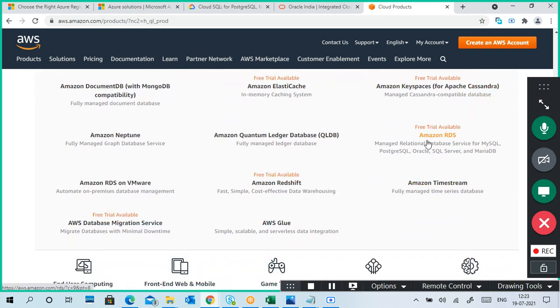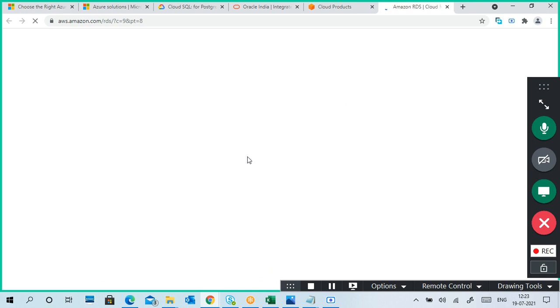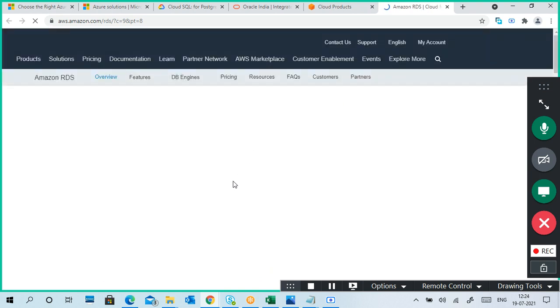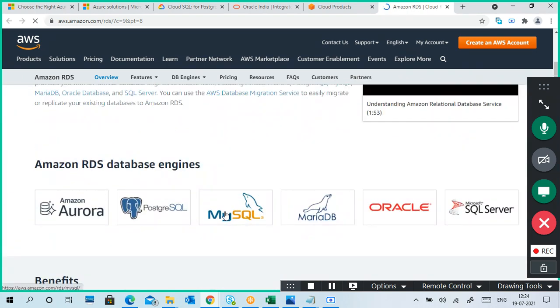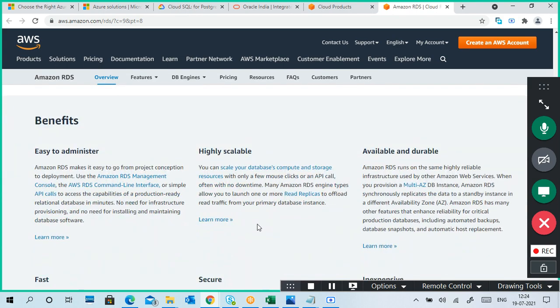Yeah, here it is. Amazon RDS provides MySQL, PostgreSQL, Oracle, SQL Server, MariaDB. So these are different database servers it is providing directly. If you go there, which one do you want? You want Oracle database engines, or MySQL services, or PostgreSQL. You can take it and start utilizing it.